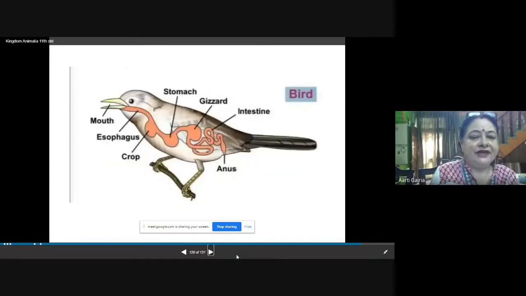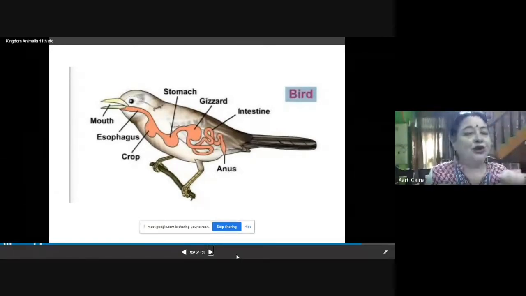Now, in the alimentary canal, the stomach, intestine, anus, mouth, esophagus, everything is present, but the crop and gizzard are the two structures which are special in the alimentary canal of birds. These special structures are because of the special food which the birds eat.